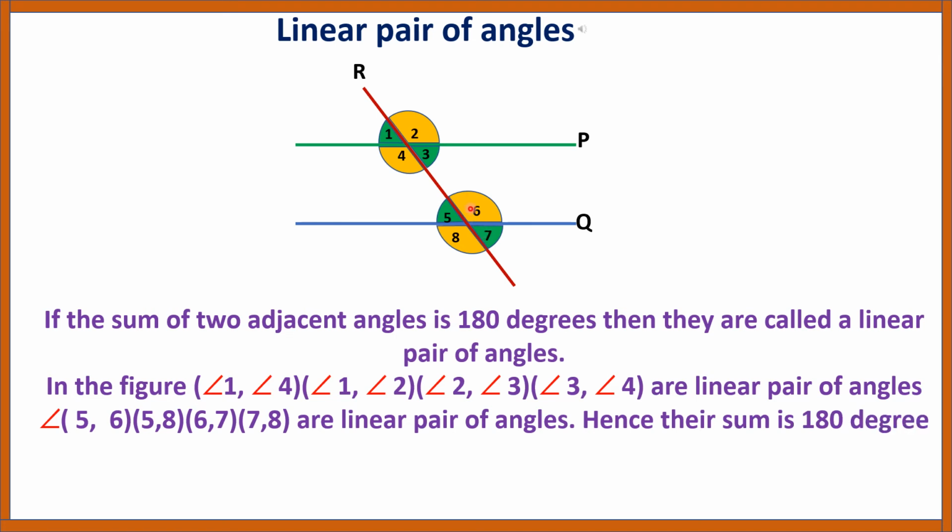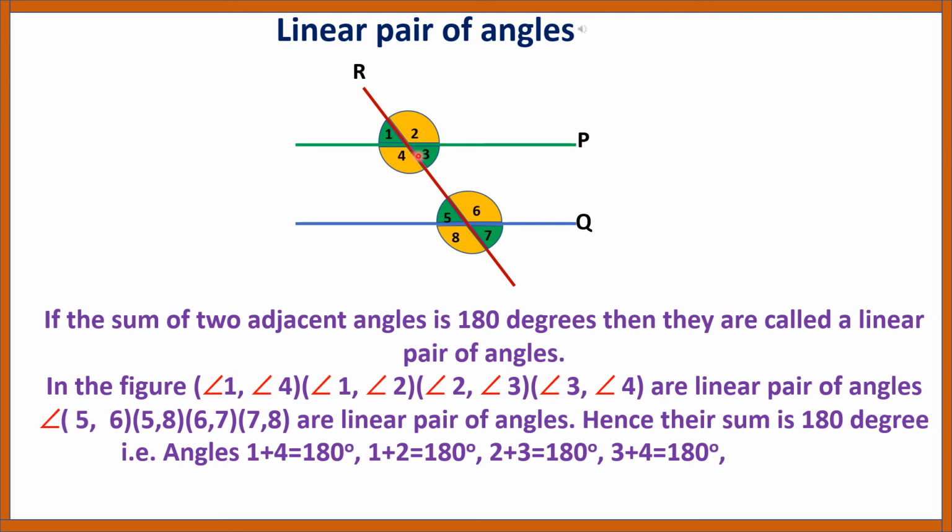That is, angle 1 plus 4 is equal to 180 degrees, 1 plus 2 is 180 degrees, 2 plus 3 is 180 degrees, 3 plus 4 is equal to 180 degrees, 5 plus 6 is equal to 180 degrees, 5 plus 8 is equal to 180 degrees, 6 plus 7 is equal to 180 degrees, and angles 7 plus 8 is equal to 180 degrees.